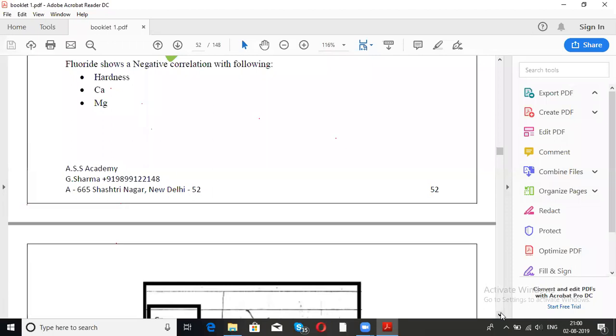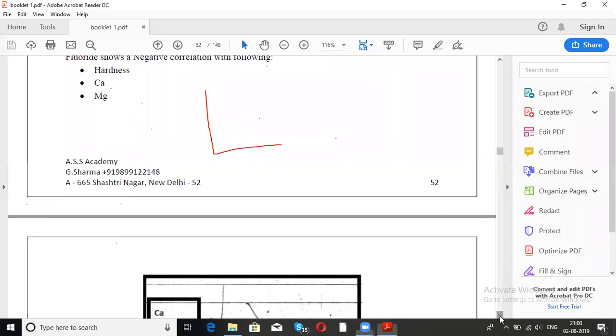What was that? This question has come in the UGC. What is used in Nalgonda technique? Actually, fluoride pollution is reduced by use of calcium hydroxide. Because जो fluoride होता है, it shows negative correlation with calcium and magnesium and hardness. With the alkalinity, it shows positive correlation, right? But with the hardness and calcium and magnesium ion, it will not increase.